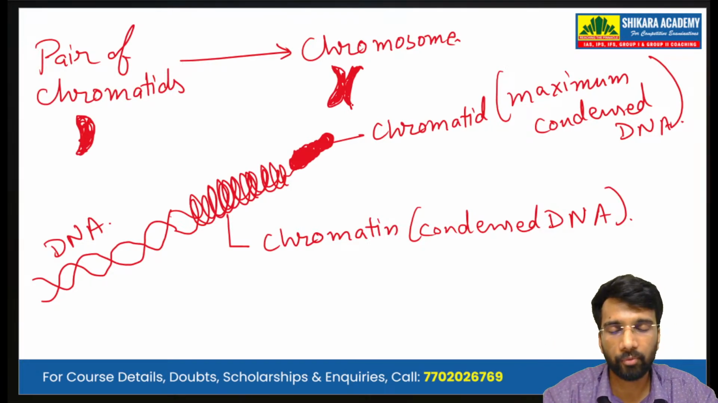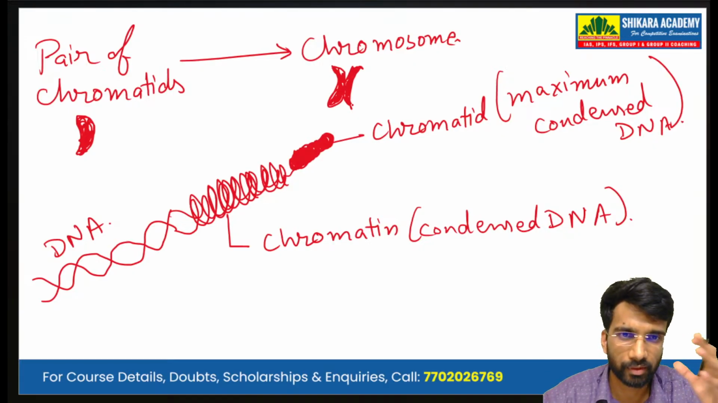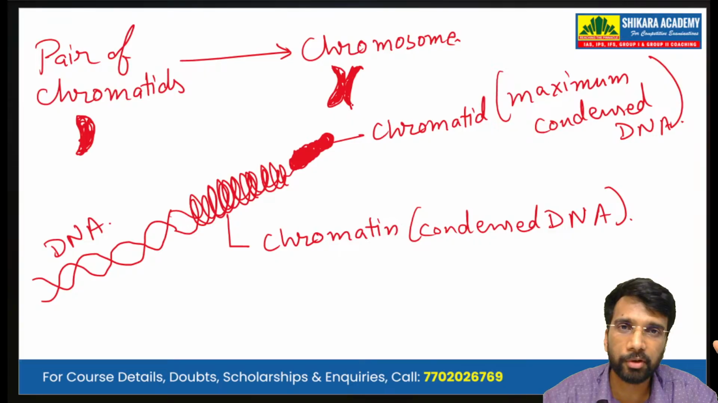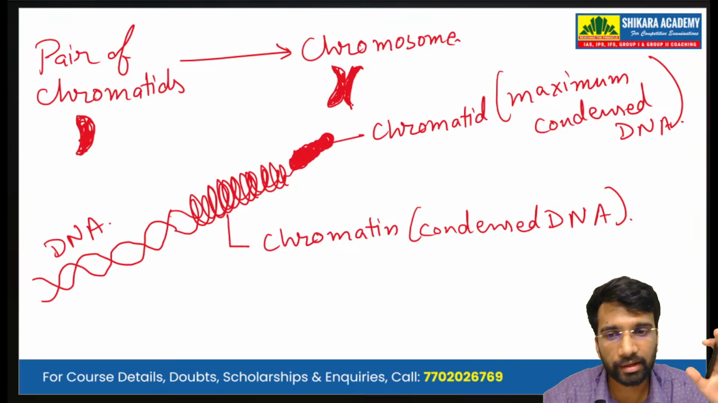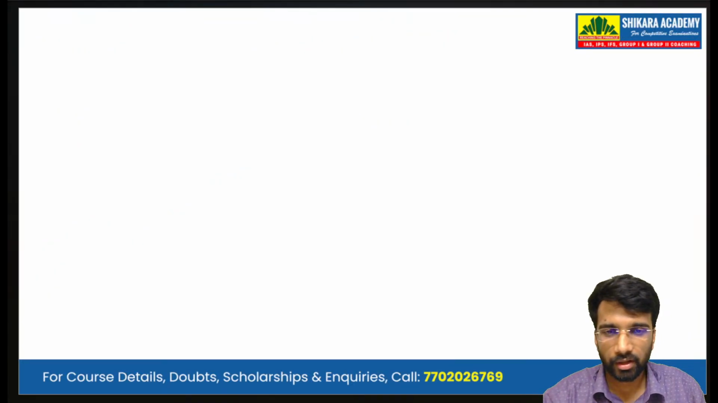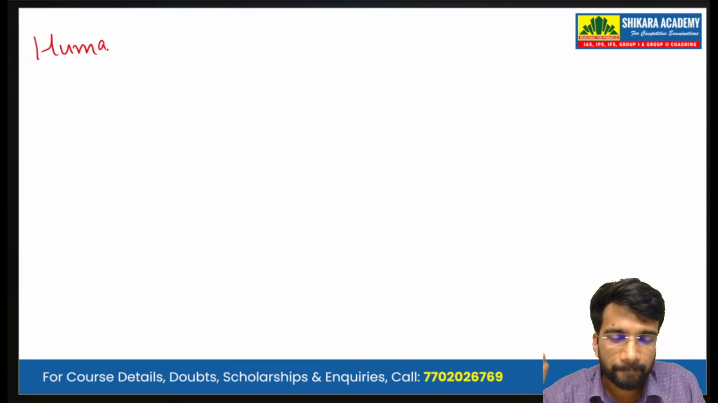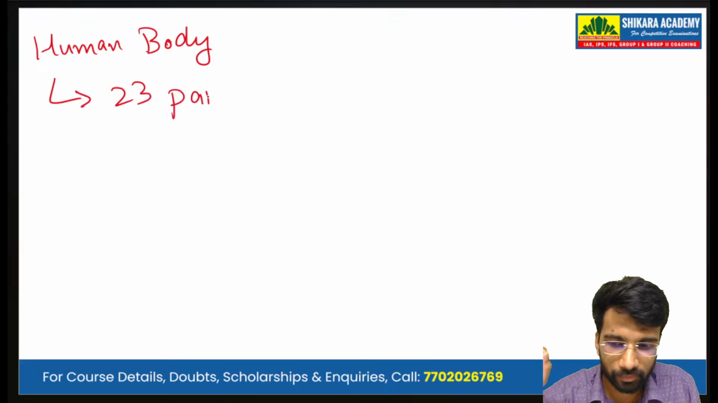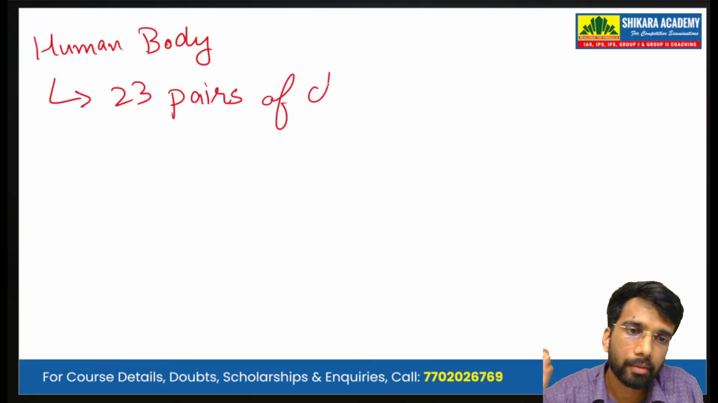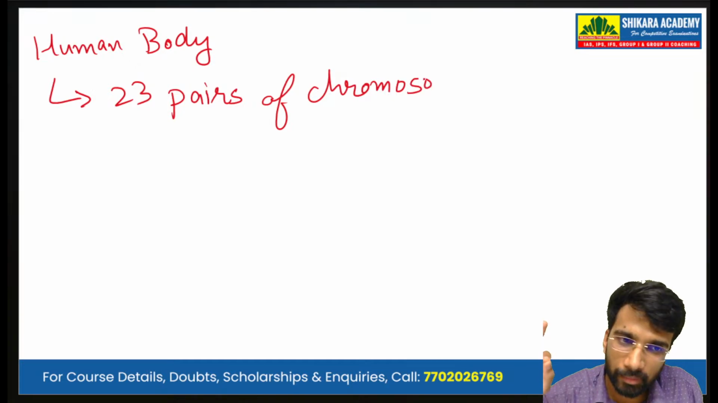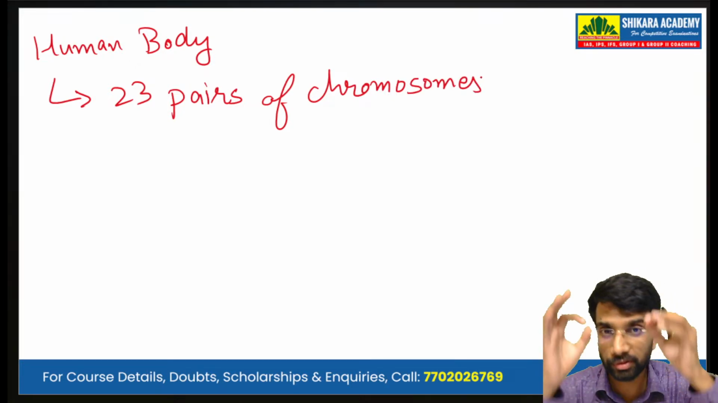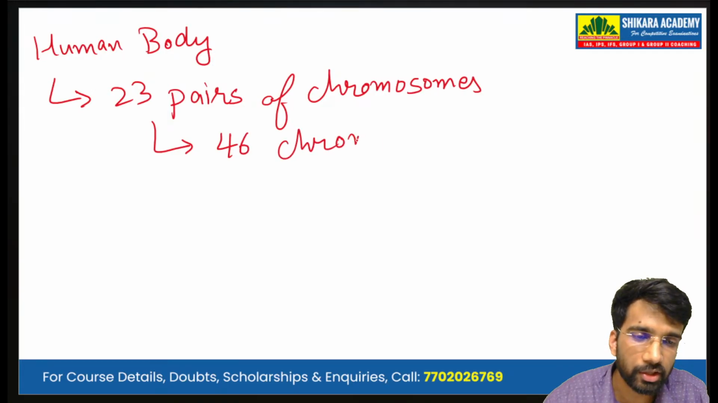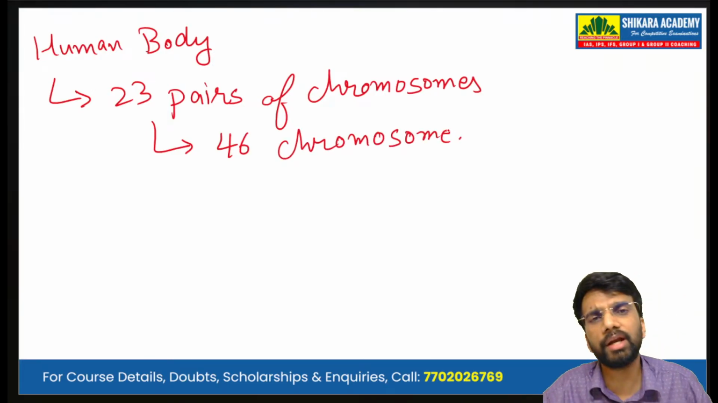So now I am hopeful that you have got the difference between the DNA and the chromosome. In the human body, we have 23 pairs of chromosomes. Please note that these are not pairs of chromatids, but 23 pairs of chromosomes. That means 46 chromosomes are present in the human body. When we say human body, that is inside a human cell.